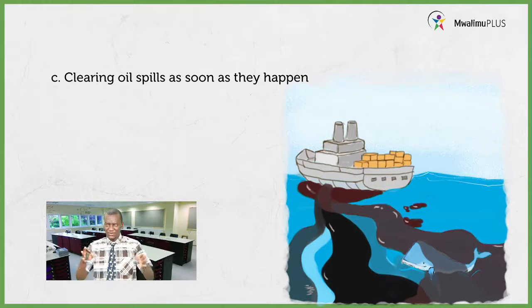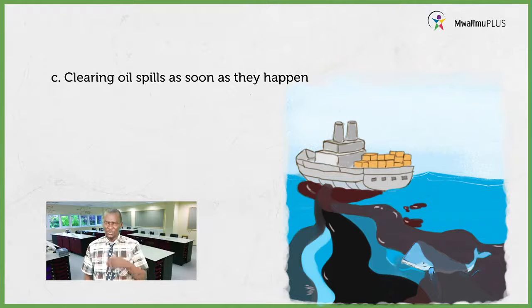Let us go to the next one there. What are you able to see? Okay, from there we can see there is a ship, and it is spilling oil. What you need to know here is that the moment you realize that there is a leakage of oil, then you are supposed to clear it as fast as possible before you contaminate that water.